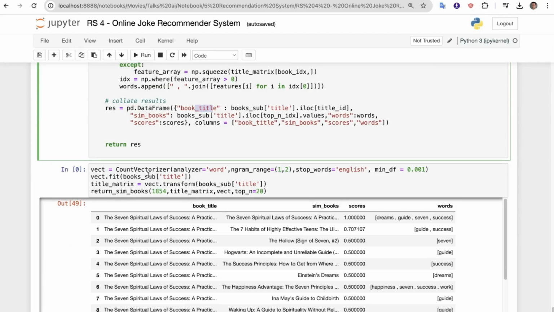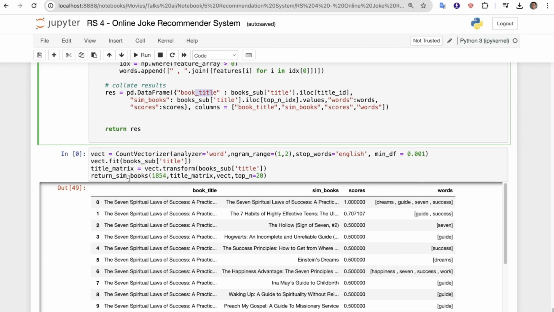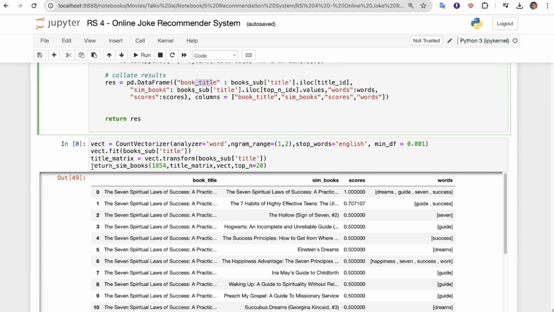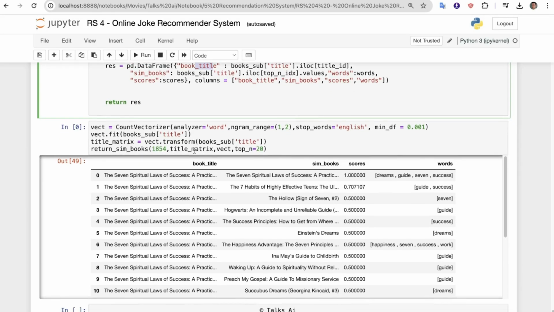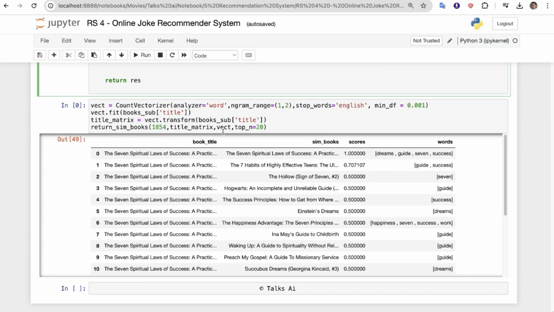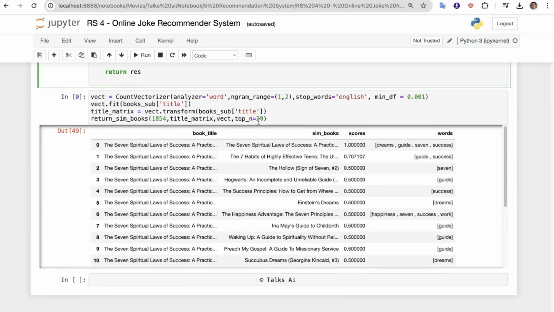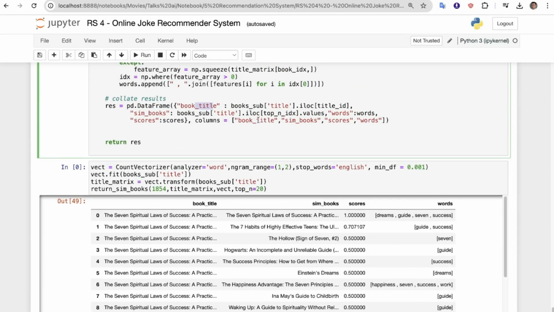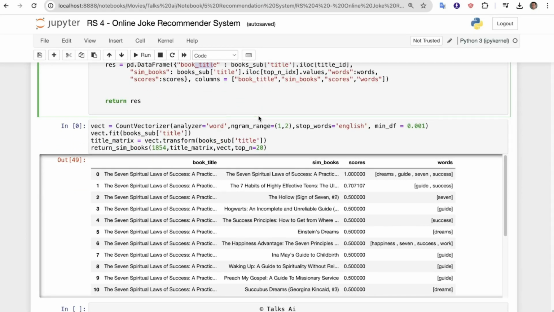Now vector equals CountVectorizer, analyzer word, ngram range 1 to 2, stop words English, and minimum df as we are passing it. Now vector.fit on book subtitle, right? Title matrix equals vector.transform on book subtitle, then return_similar_books 1854, title matrix, vector, top n equals 20. Now guys, this is the last part that we have, and which is the core of this topic: how our result looks like.